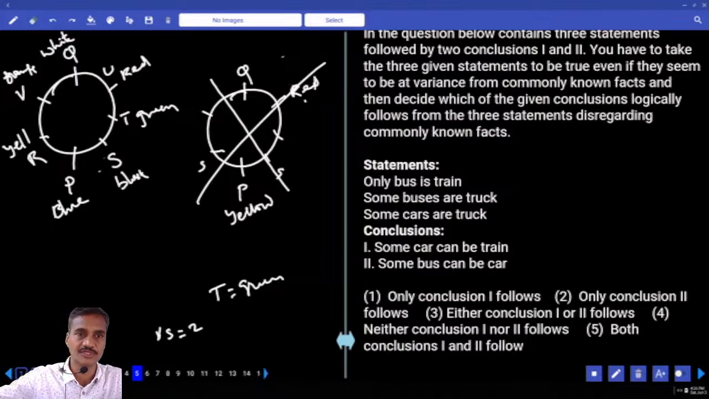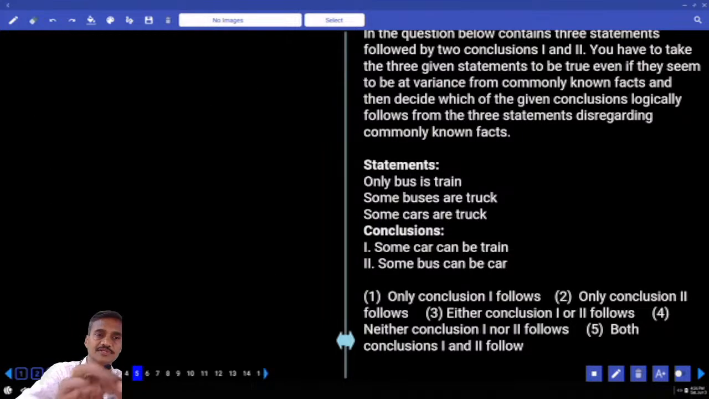Yes, completed writing down this. The next one, question number 5 onwards. Now in this 5 to 7, how many questions are there? 3 questions. Now they are based on syllogisms.